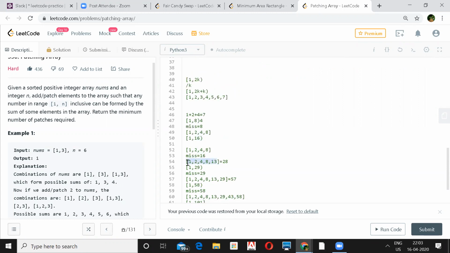Now, when you add 13 to this, your earlier range was from 1 to 16. When you add 13 to it, you can generate sums up to a maximum of 28, right?